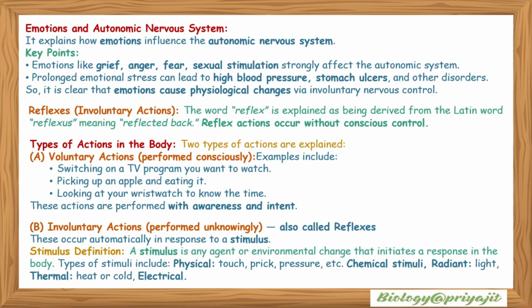Now, we should know emotions and the autonomic nervous system. It explains how emotions influence the autonomic nervous system. Emotions like grief, anger, fear, and sexual stimulation strongly affect the autonomic nervous system. Prolonged emotional stress can lead to high blood pressure, stomach ulcers, and other disorders. So it is clear that emotions cause physiological change via involuntary nervous control.